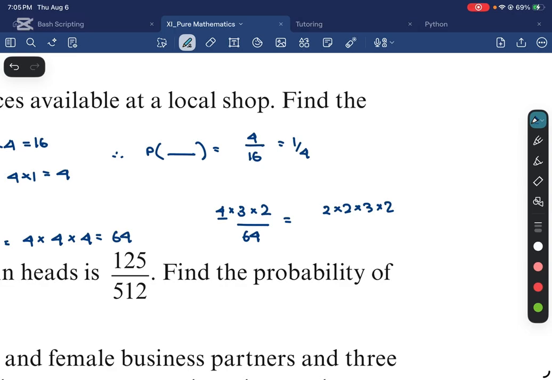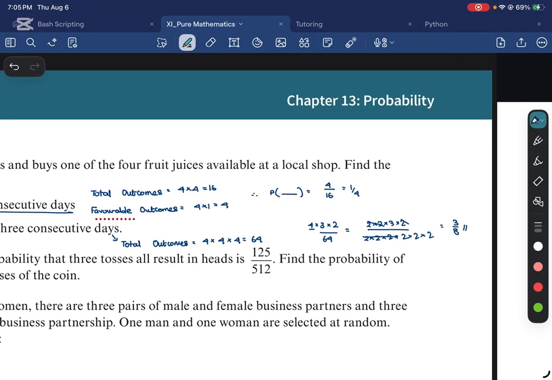I wrote 4 as 2 times 2. Divided by 64, which is 2 times 2 times 2 times 2 times 2 times 2. So it's 2 raised to the power 6, right? And if I cancel 3 of them, I get 3 over 8. So that is going to be your solution. So I hope that was clear, right? 3 over 8 is going to be your solution.